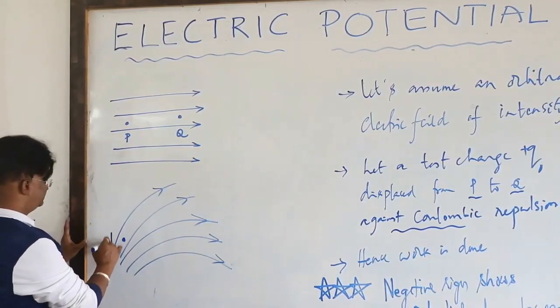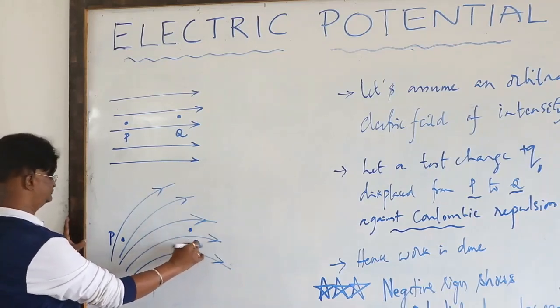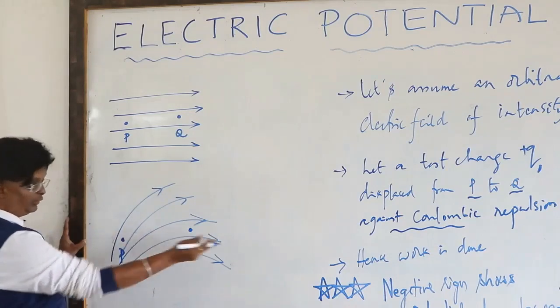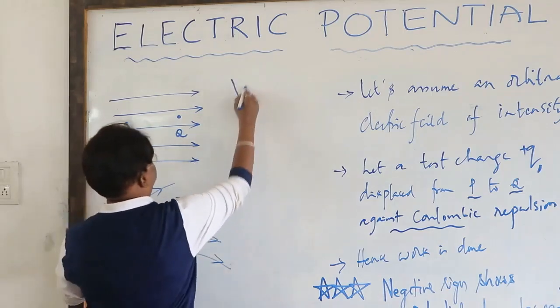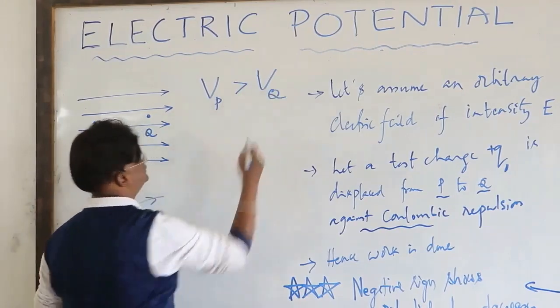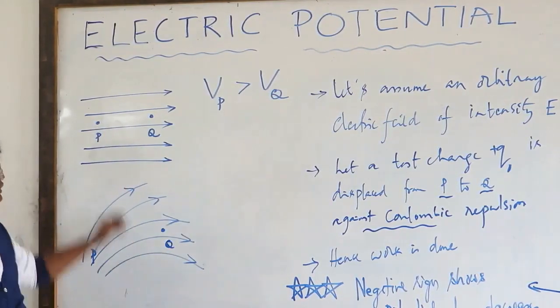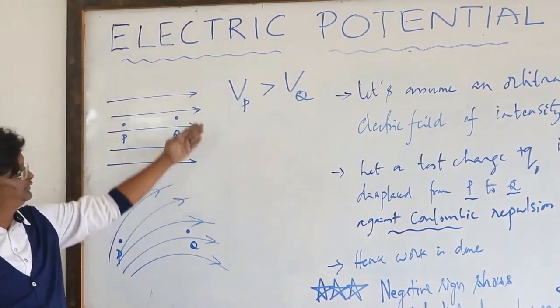Suppose this is some point P and this point here is Q, right? Now according to this statement, you can make out that V at P is greater than V at Q. Why? In the direction of electric field, when you follow, the point P appears first and point Q appears later. So that is the meaning of that.